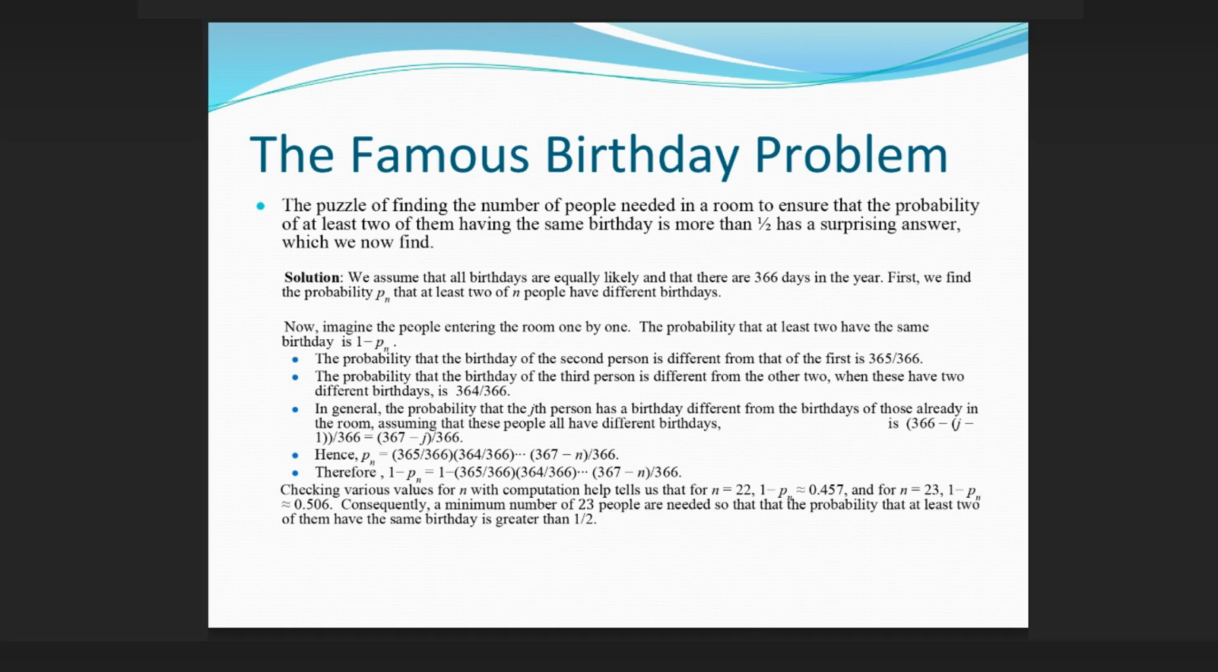Checking various values for n with computation help tells us that for n equals 22, 1 minus P_n approximately equals 0.457, and for n equals 23, 1 minus P_n approximately equals 0.507. Consequently, a minimum number of 23 people are needed so that the probability that at least 2 of them have the same birthday is greater than 1/2.